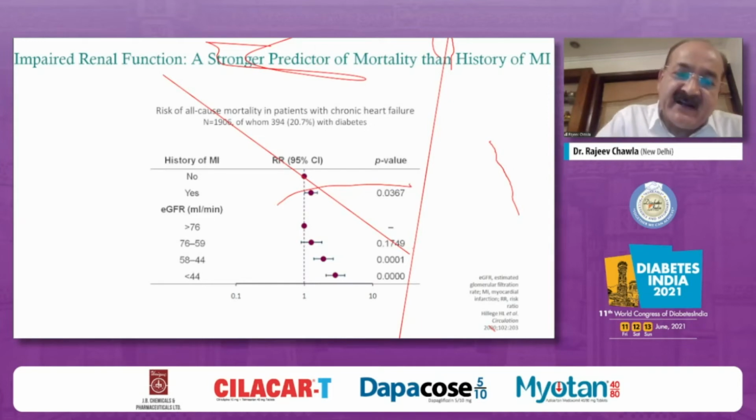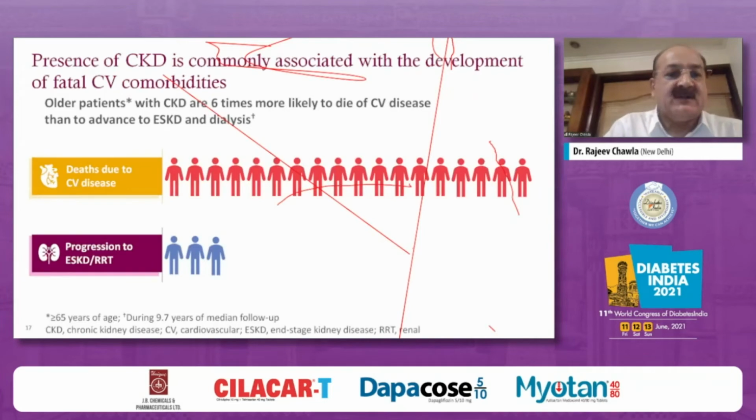Someone who has already had an episode of MI or acute coronary syndrome, we know they are at very high risk of having a second episode. But believe me, a reduction in eGFR is even stronger. The moment you have eGFR close to 45, there is almost double the risk of getting a second episode of MI, which is much more than having a history of MI in the past. So the presence of CKD is commonly associated with development of fatal CV morbidities, and this is what we normally say, that older patients with CKD are almost 6 times more likely to die of CV diseases than to advance to end-stage renal disease or dialysis.